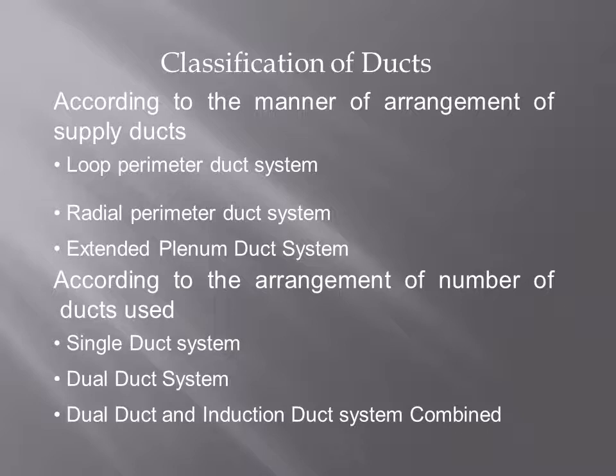According to arrangement, it is divided into three classifications: loop perimeter duct system, radial perimeter duct system, and extended plenum duct system. Perimeter it is, not parameter. So loop, radial and extended.